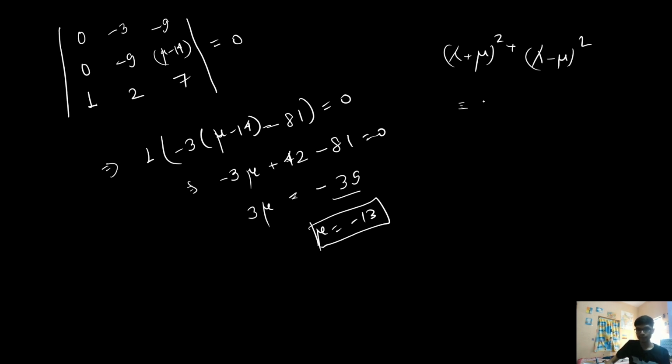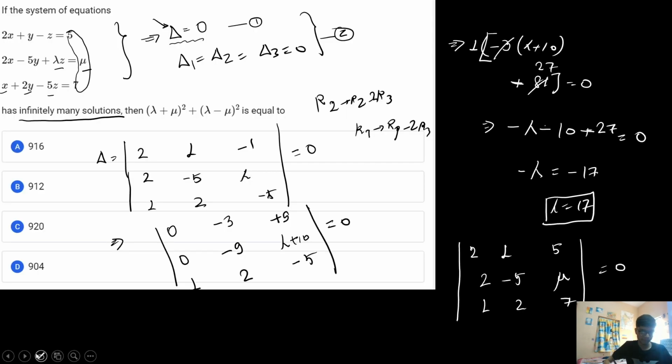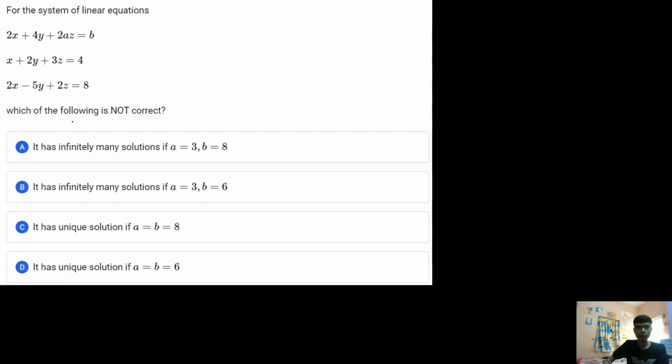Now lambda plus mu, that is basically (17 minus 13) whole square plus (17 plus 13) whole square. Now from here I will get 30 square plus 4 square. From here I will get the result as 916. So with this, the right option to this particular question is 916, that is option A. I hope you have solved this particular question and have matched the solution correctly. Okay, now let us move on to the next question.